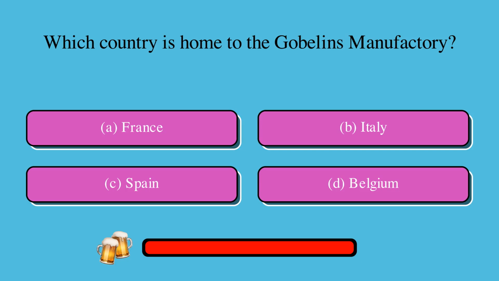Which country is home to the Gobelins Manufactory? Is it A. France, B. Italy, C. Spain, or D. Belgium? The correct answer is A. France.